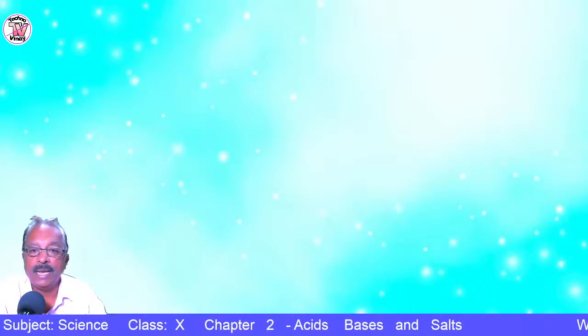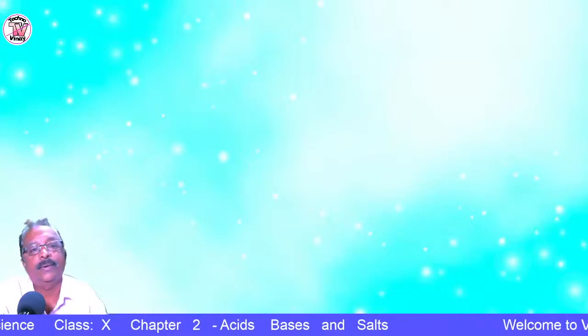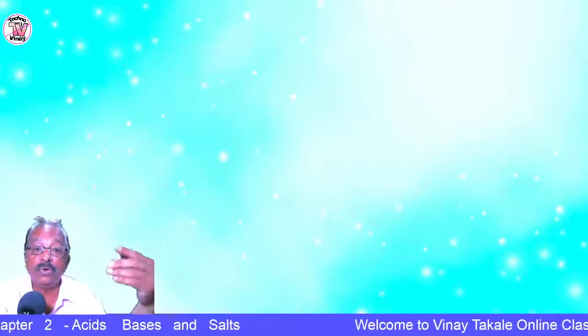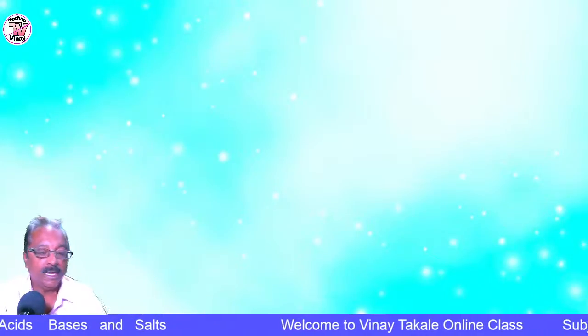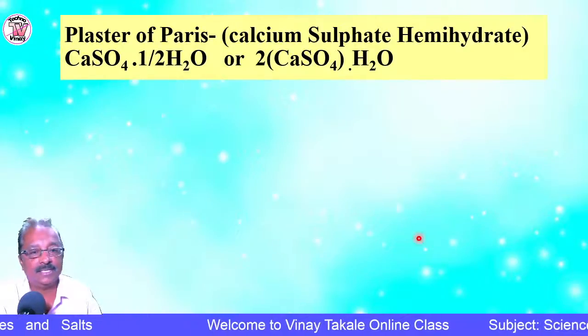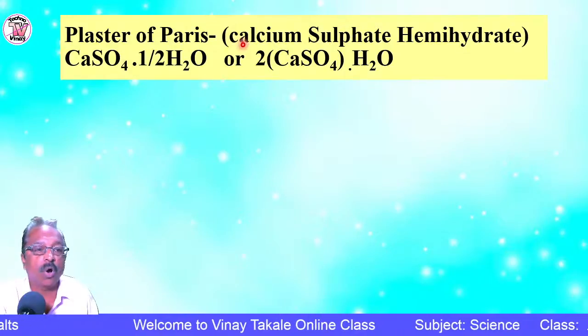So the last salt, all of you are familiar. Some of you might use it. Also, it is used in our homes whenever the painting is going on, to fill the gaps and cracks in a wall. So that is known as plaster of Paris. Followed?